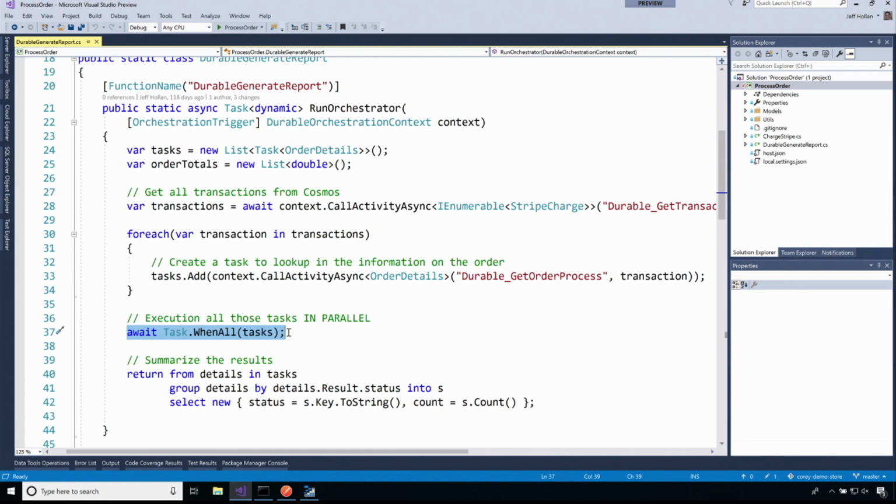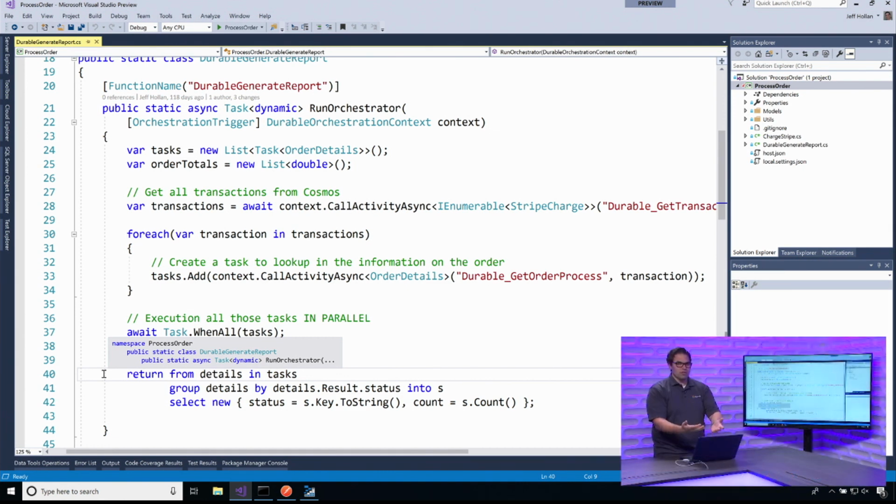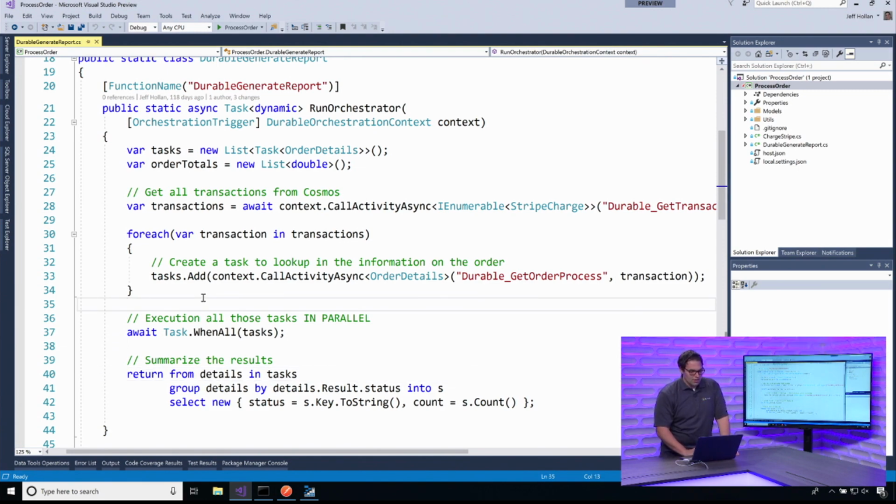Then when all have completed, I have this simple LINQ statement here, which is going to generate for me a nice summary report. Okay? This is really cool that I'm doing a lot of heavy lifting, but I'm writing it completely in Azure Functions. This is all going to run serverlessly, but it could be doing some heavy lifting over a really long period of time, and this is how it's represented, in a beautiful C# app. It's awesome. It's very exciting. It's really cool stuff. So let's see it in action.